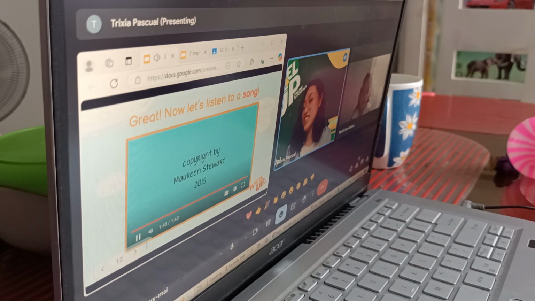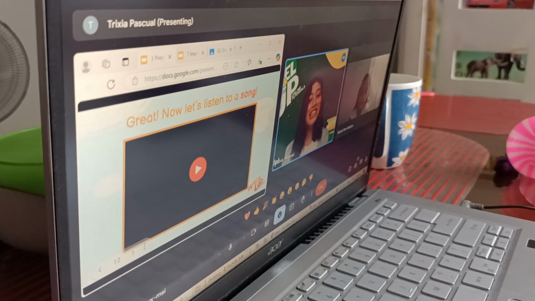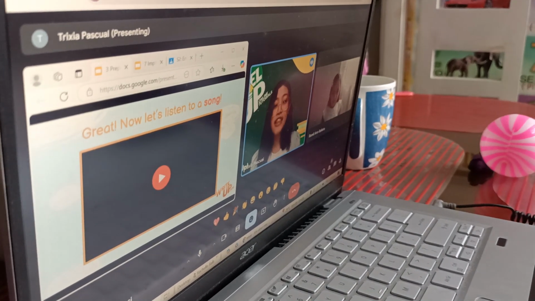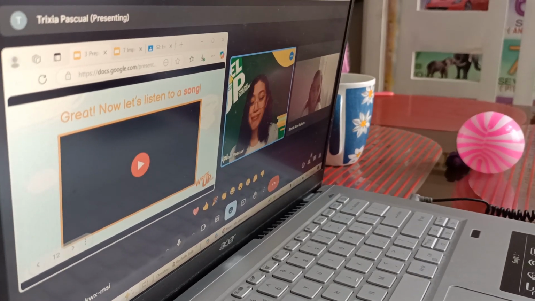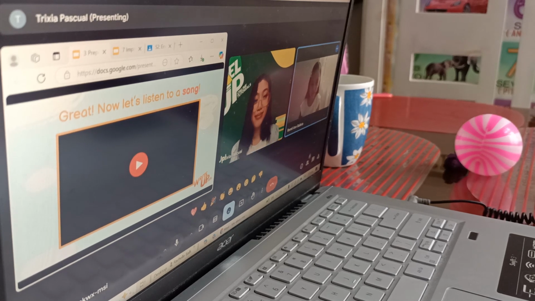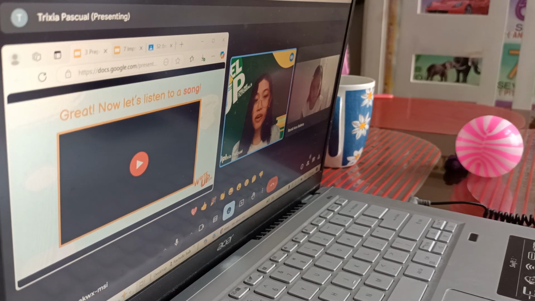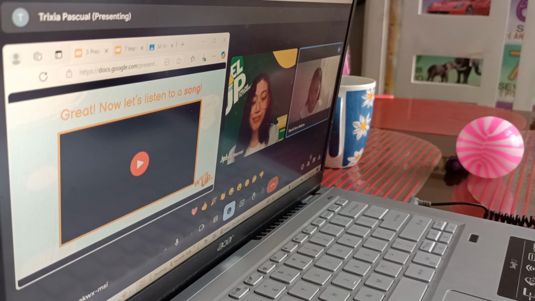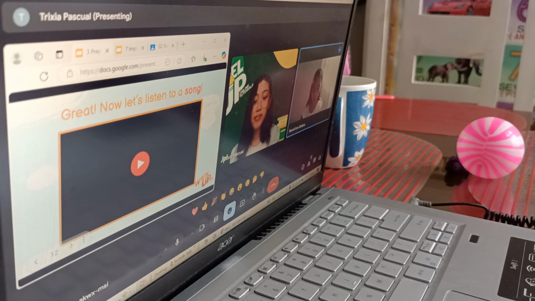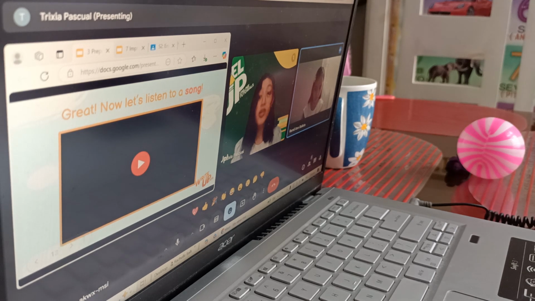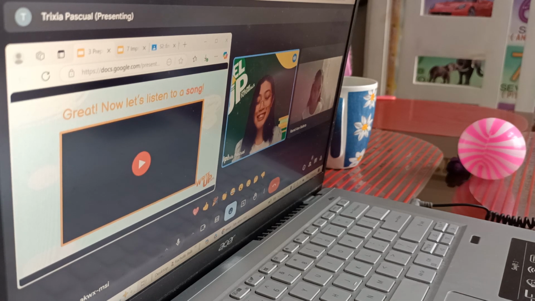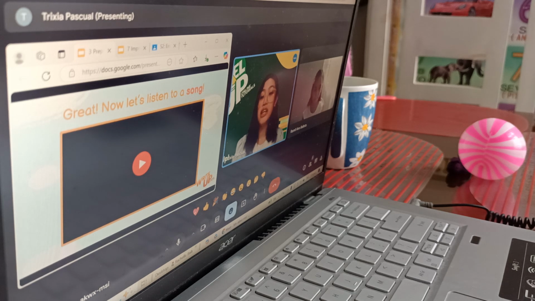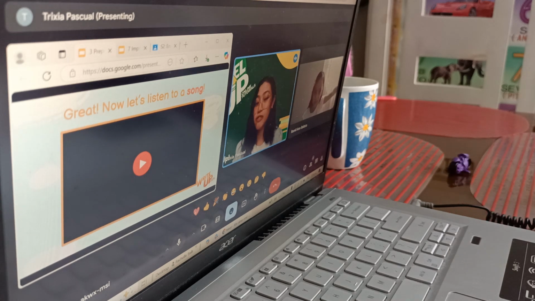Alright, and that ends our song for today. Did you understand the song? Now, what is your understanding of this song? Can you share something? The song is about prepositions of place. Oh wow, so you actually answered the correct word that we're looking for. That is the exact term that we're going to discuss for today.